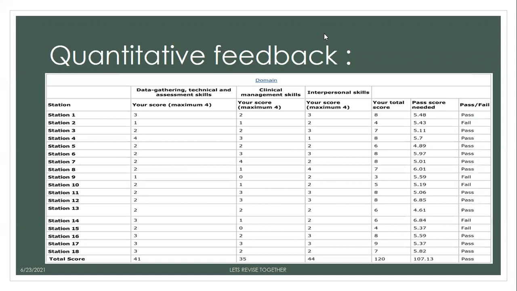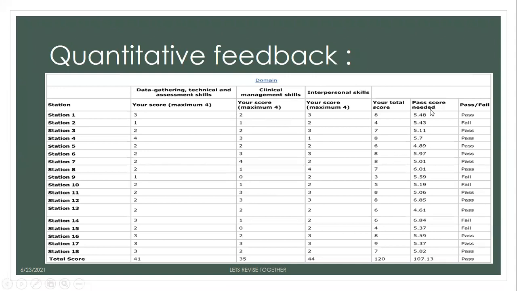So if you look at this, this is an example of quantitative feedback. If you can see here, the numbers are written. The numbers in the individual domains of your PLAB2, data gathering, are written separately, clinical management skill separately, IPS separately. Then your total score is mentioned here.